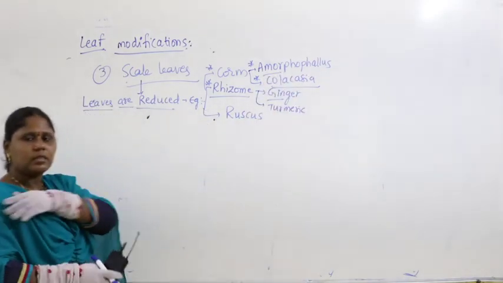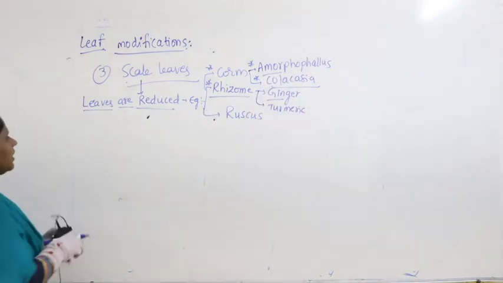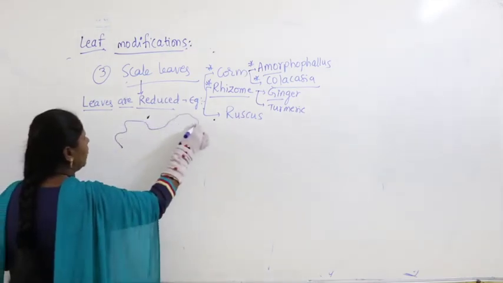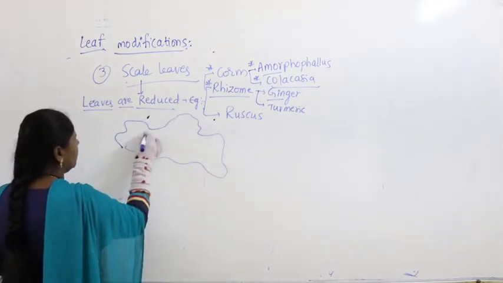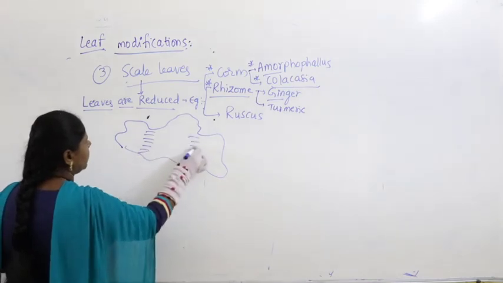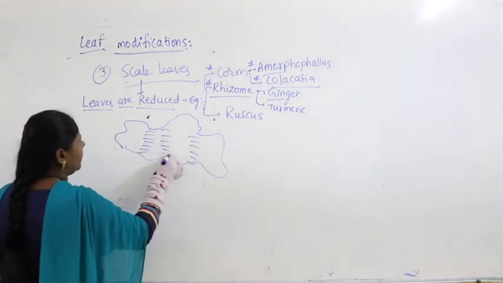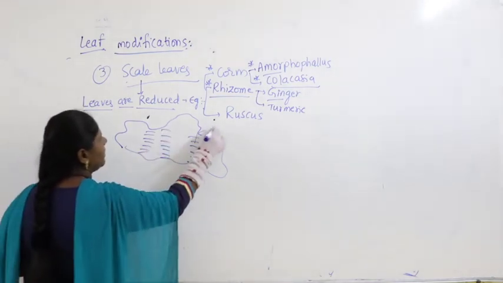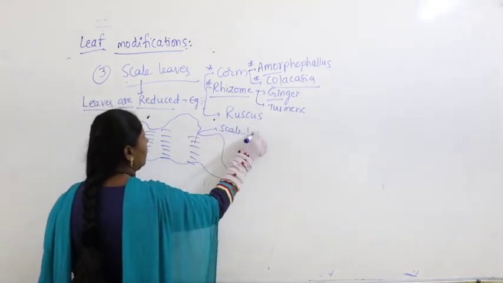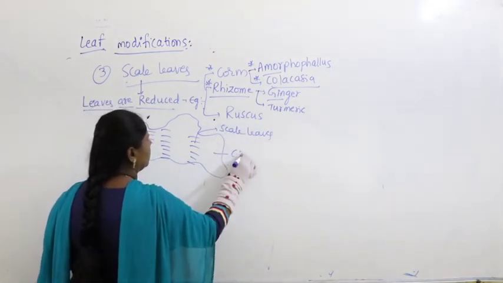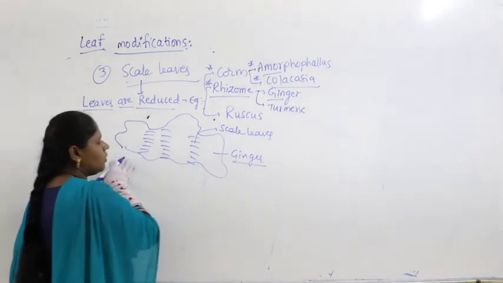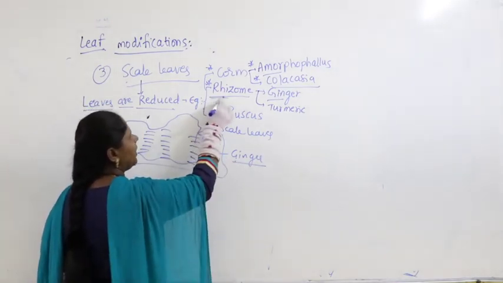You remember? In these cases what happens? For example, if you take ginger in rhizome, did you remember? So, here the leaves get reduced to form scale leaves. So, these are nothing but scale leaves. So, what I have drawn here? Ginger. It grows horizontally, it is nothing but rhizome.